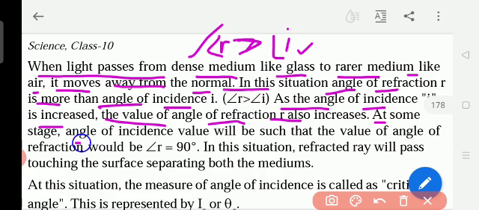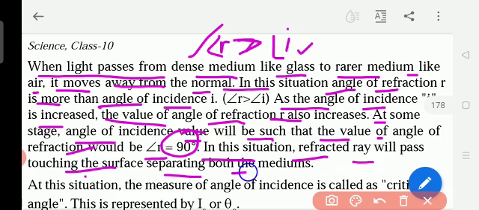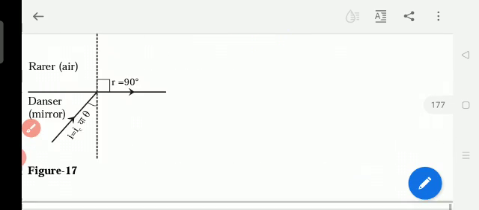At some point, the angle of incidence will be such that the angle of refraction becomes 90 degrees. In this situation, the refracted ray will pass touching the surface separating both the mediums.